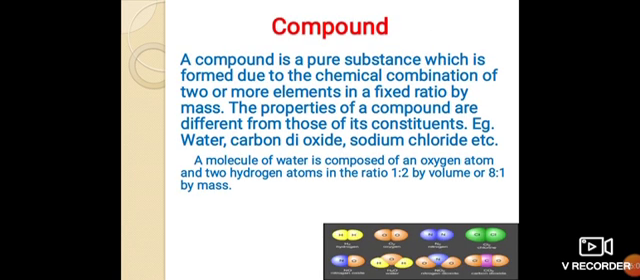Compound. A compound is a pure substance which is formed due to the chemical combination of two or more elements in a fixed ratio by mass. The properties of a compound are different from those of its constituents. Example: water, carbon dioxide, sodium chloride, etc. A molecule of water is composed of an oxygen atom and two hydrogen atoms in the ratio 1:2 by volume or 8:1 by mass.